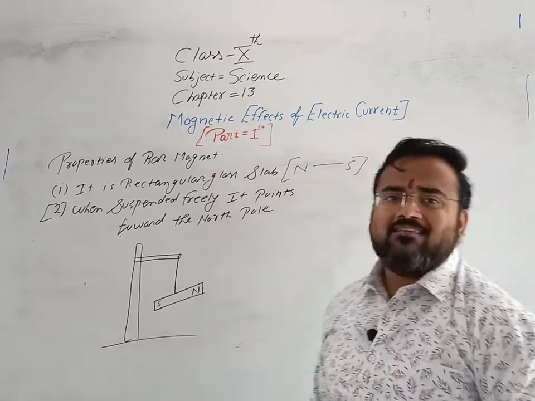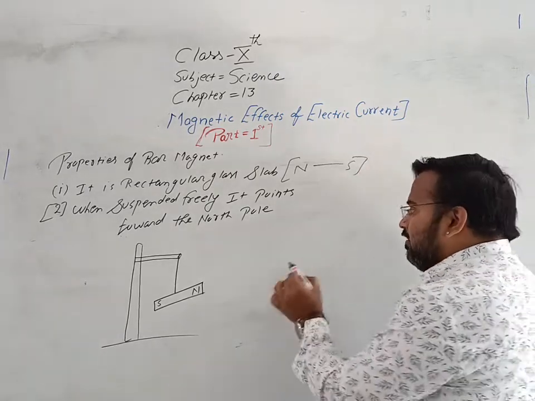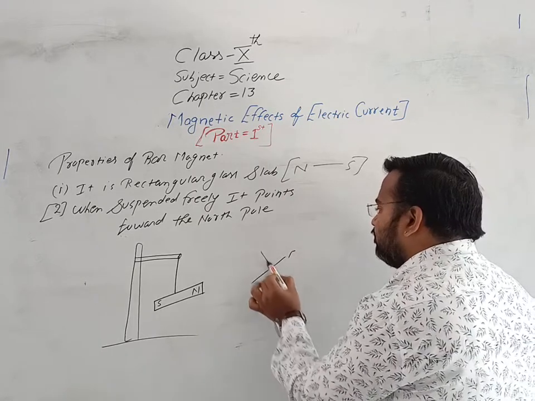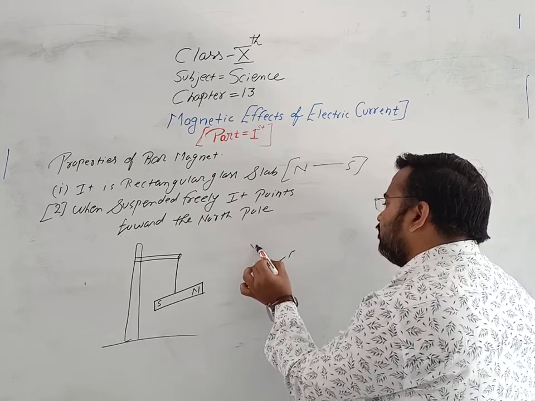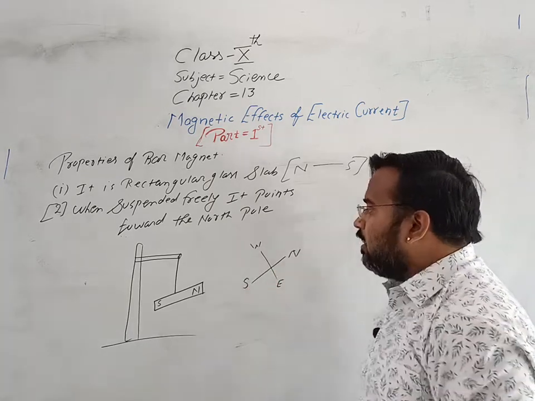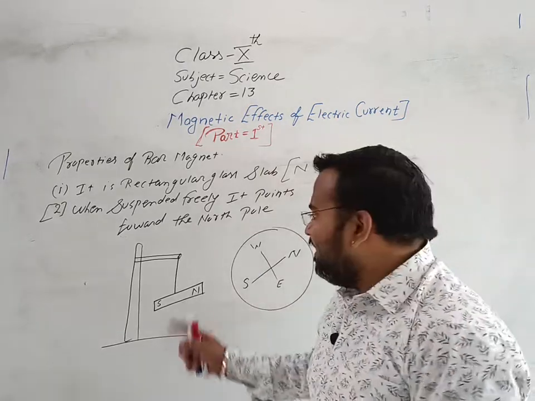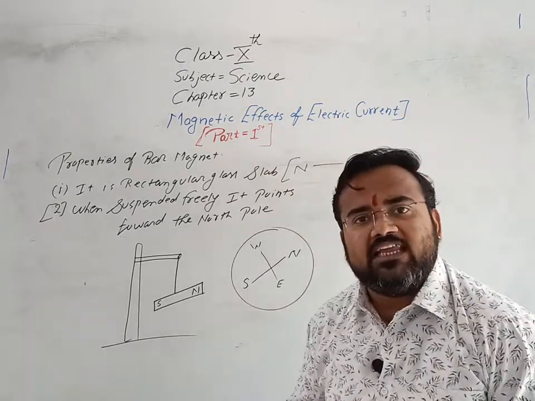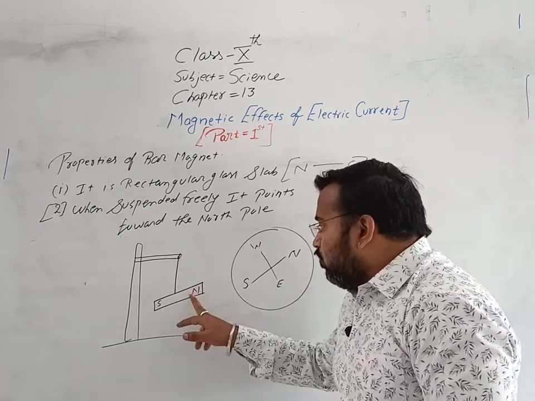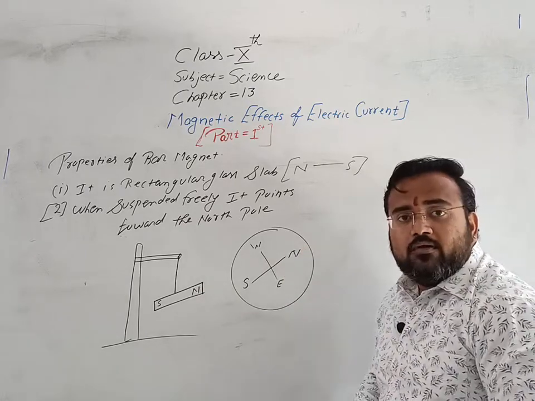If this magnet is suspended freely in air, and suppose this is a compass, then this magnet will move and its north pole will point towards the north pole.